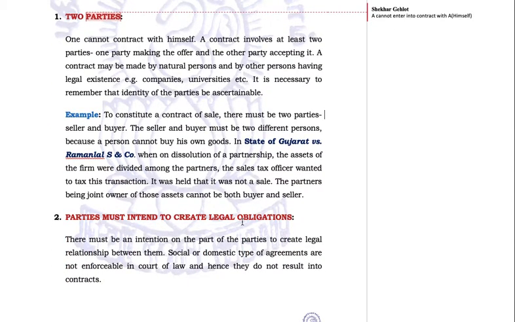Parties must intend to create legal obligations. Intention has to be there. They must also intend. There must be an intention on the part of the parties. Intention means mental certainty. Social or domestic types of agreements, like we just discussed above, social or religious agreements, are not enforceable in a court of law and hence they do not result in contracts.